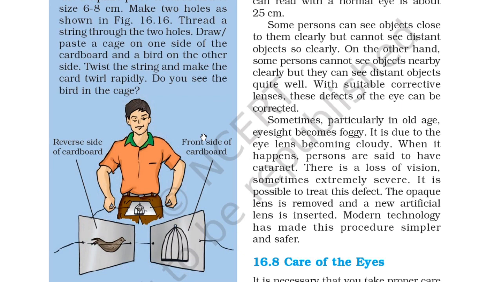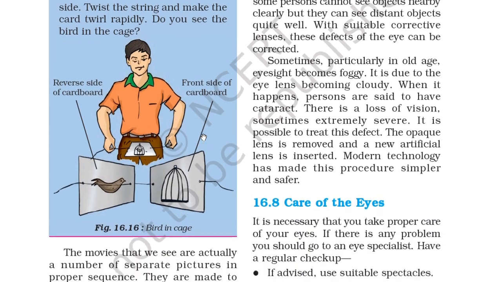When it happens, the person is said to have cataract. There is a loss of vision, sometimes extremely severe. If it is possible to treat this defect, the opaque lens is removed and a new artificial lens is inserted. Modern technology has made this procedure simpler and safer.